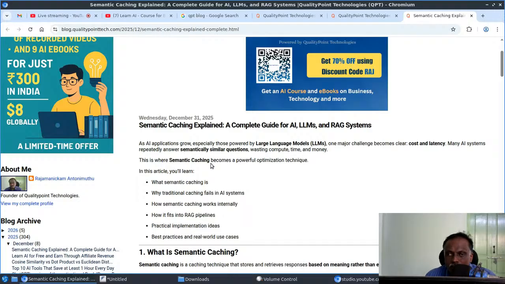Say, for example, if you are running a website, instead of getting the details from the database every time, if 100 people are using it, we need not connect to the database 100 times, right? At one time we can get it, and it will be stored as a cache in the server, that static page will be delivered to the users, and it will be reset after some time.